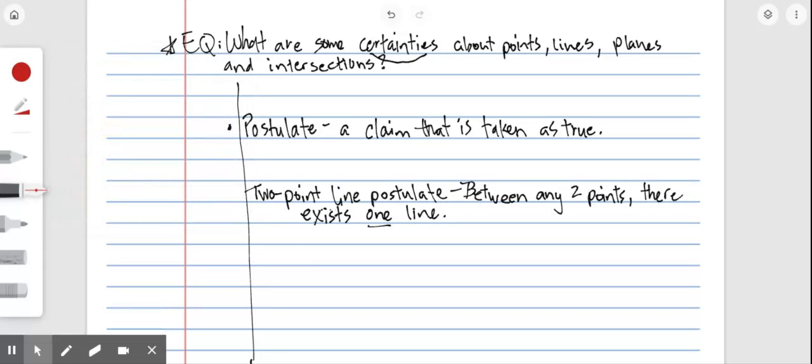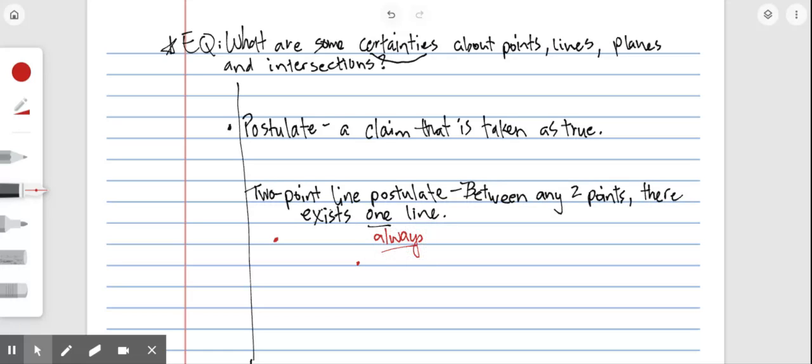If I draw any 2 points anywhere on a piece of paper, I can use a straight edge to create exactly one line between them. I can't create a second line or a third line. So any 2 points create one line. That's the 2-point line postulate.